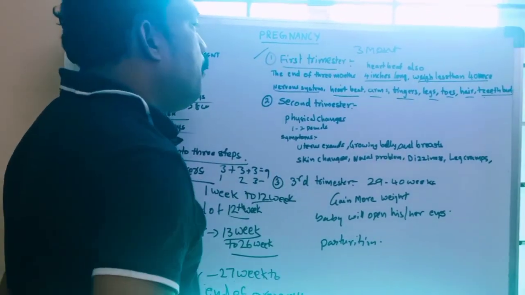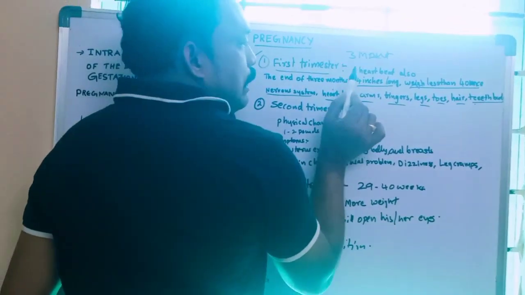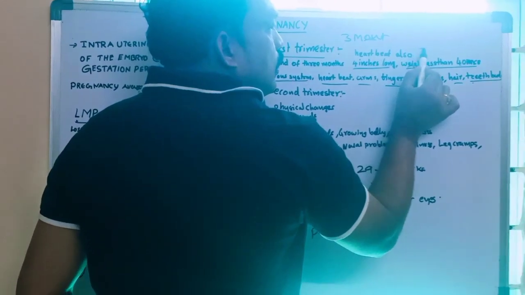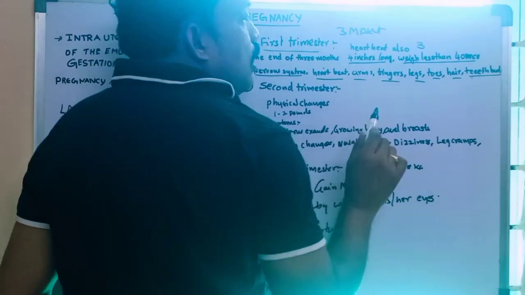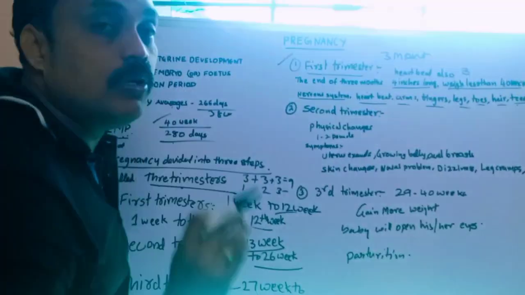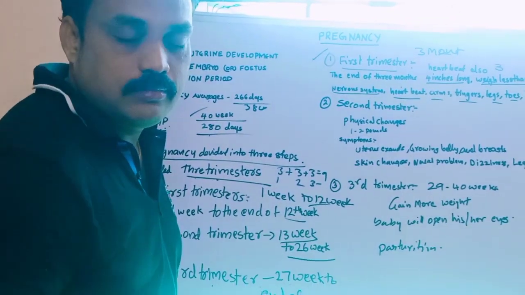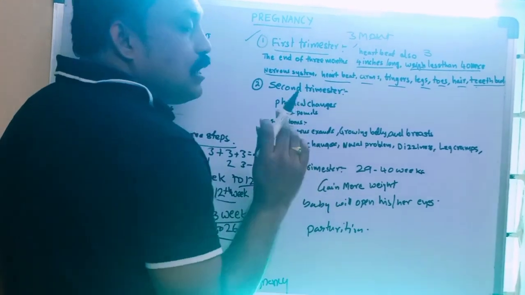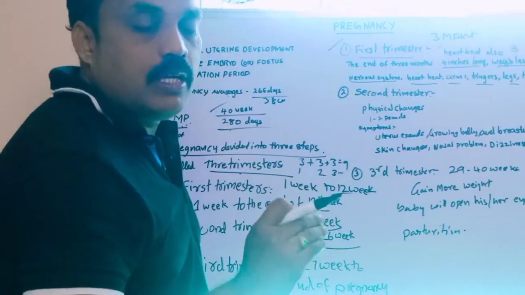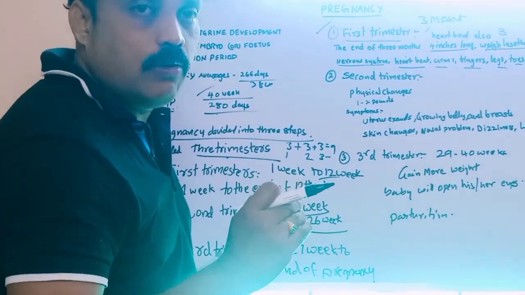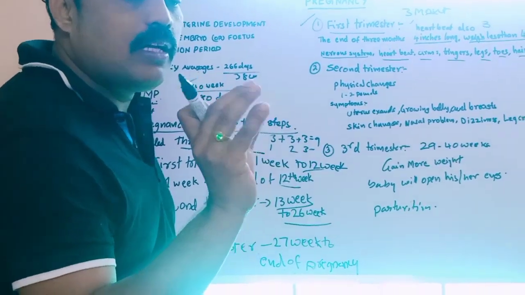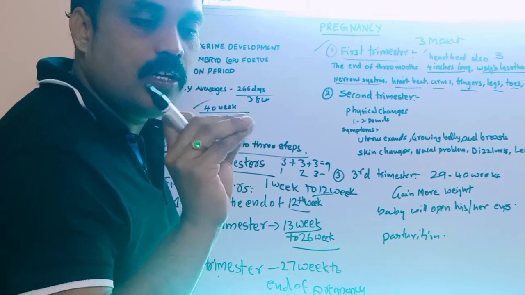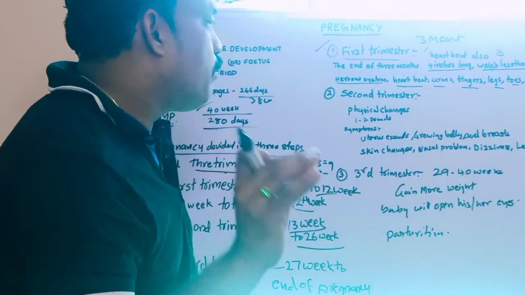And one more important point: if you want to hear the sound of the heartbeat rate, at the end of the third month it is possible to hear it. This is the first sign. When the pregnancy is going on, the heart is beating within the third month, and at the end of the third month we can hear the heartbeat rate.